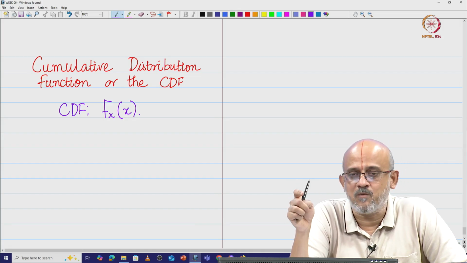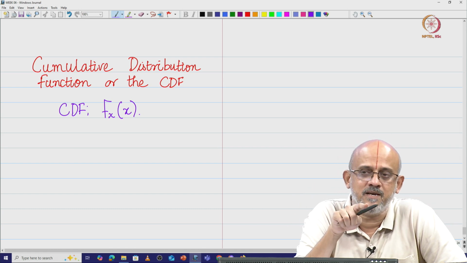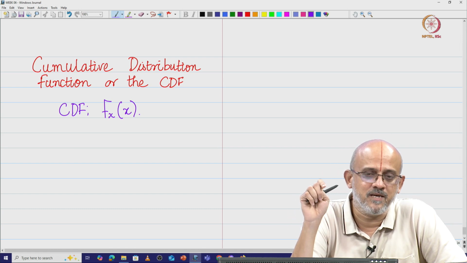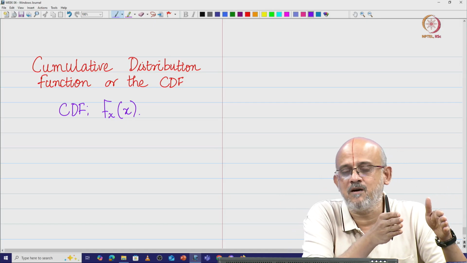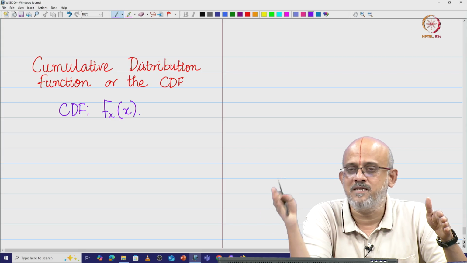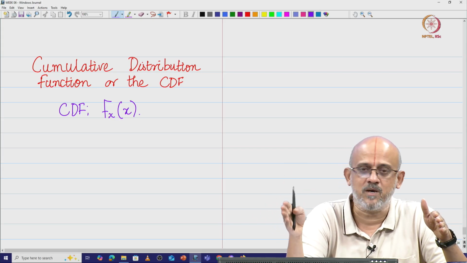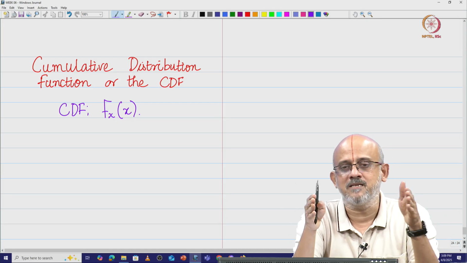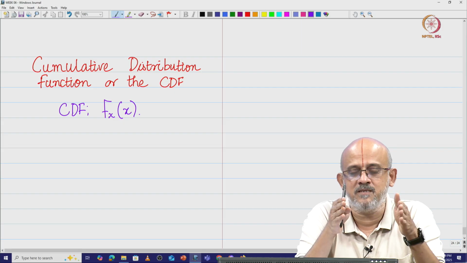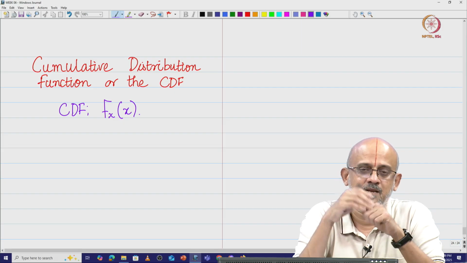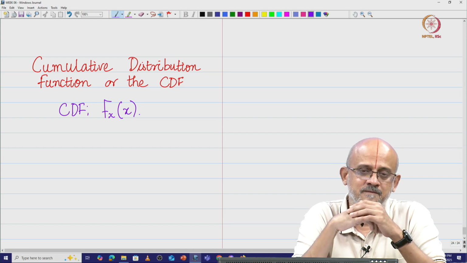Now, I can find out the amount that I deposited between January 1st 2025 and March 31st 2025. How do I do this? You have the total amount in your account till January 1st. You have the amount in your account on March 31st. Now, you subtract these two, and then you get the amount that you deposited between January 1st and March 31st. That is what we call the cumulative distribution function.